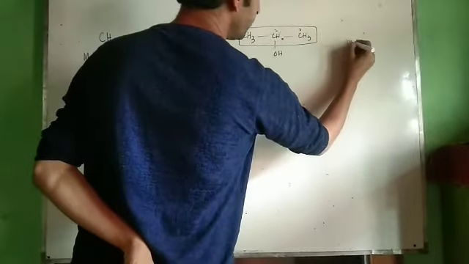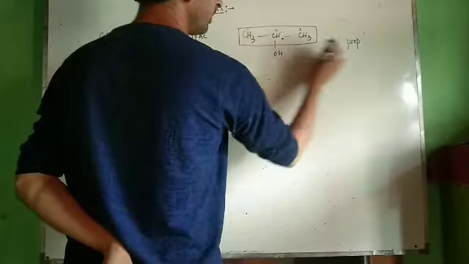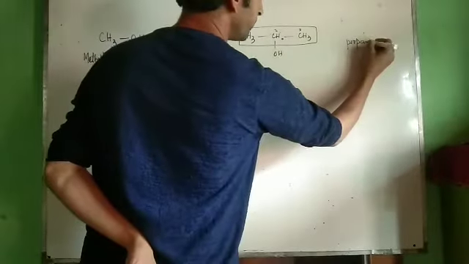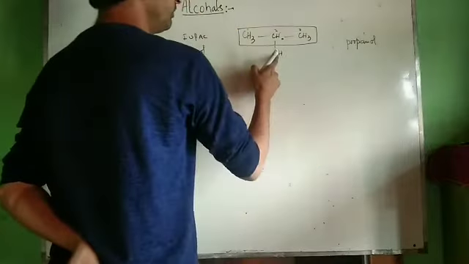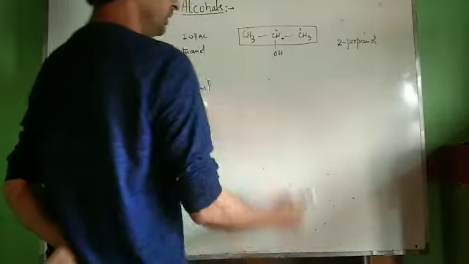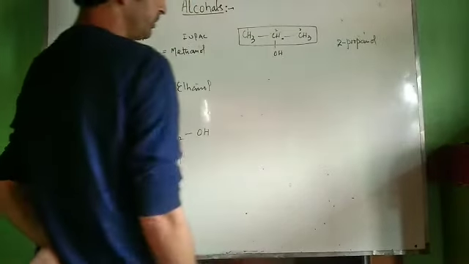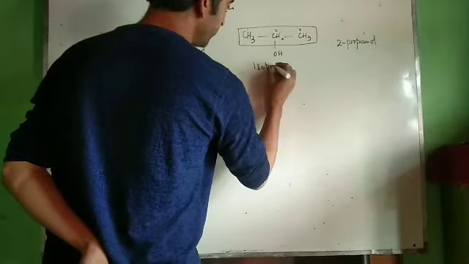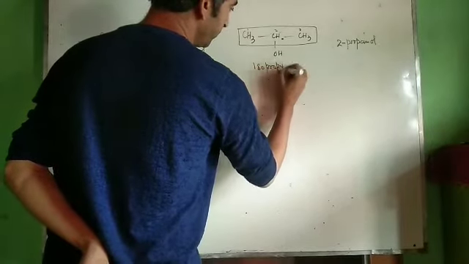Therefore it is prop. Since there are only single bonds, it is an, and it contains an OH group, so it is propanol. But the ol is at position 2, therefore we call it 2-propanol. The common name of this compound is important. It's called isopropyl alcohol. That's very important. Isopropyl alcohol.